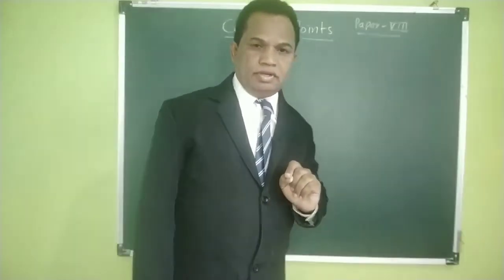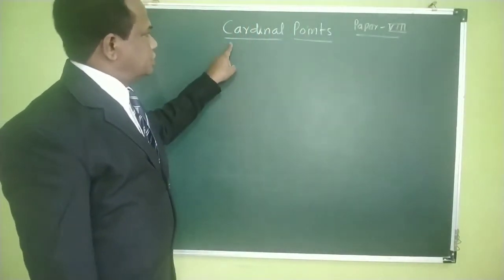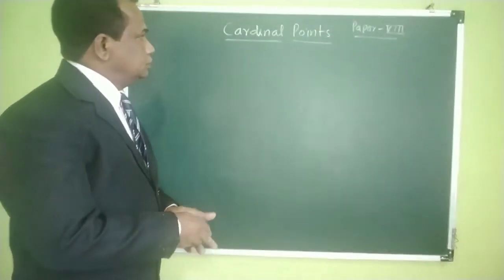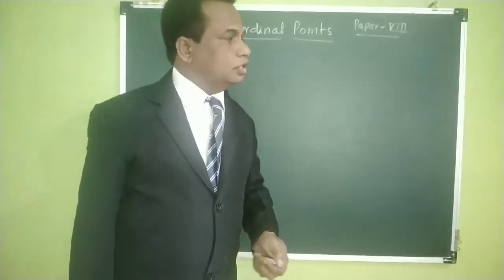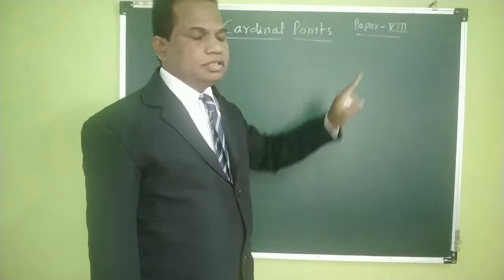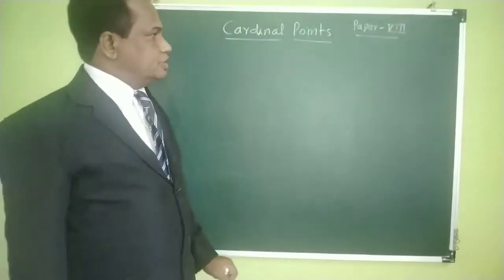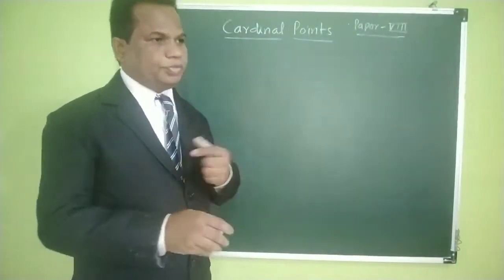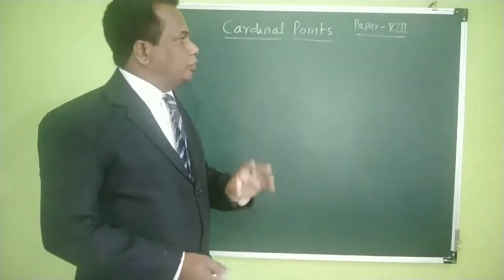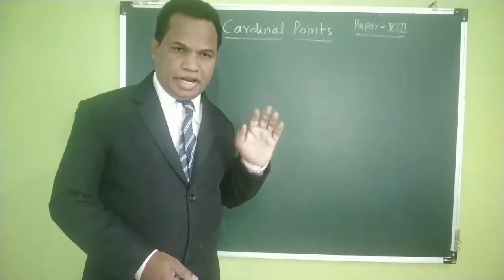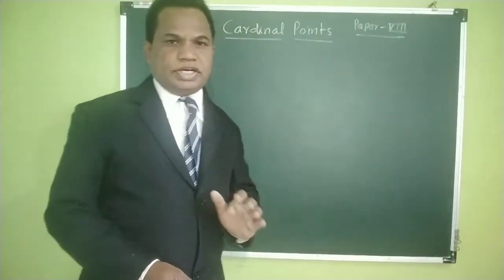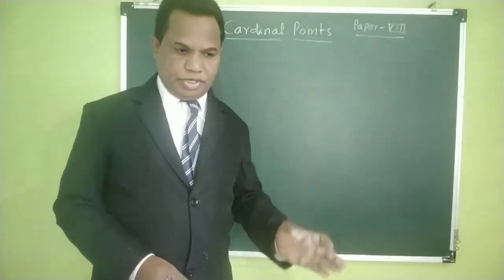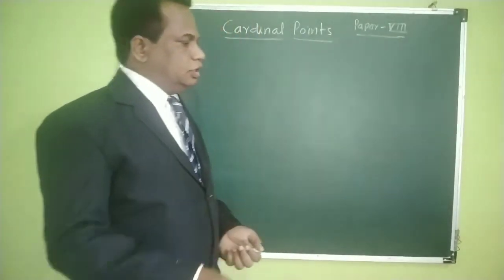In the next video we are going to study paper 8 of this semester, BSc 2nd year. The first chapter in that paper is cardinal points. The name of the paper is Waves and Optics, which means we are going to study the properties of waves as well as the properties of light. Before studying this chapter, we have already studied in 11th and 12th standard that there are